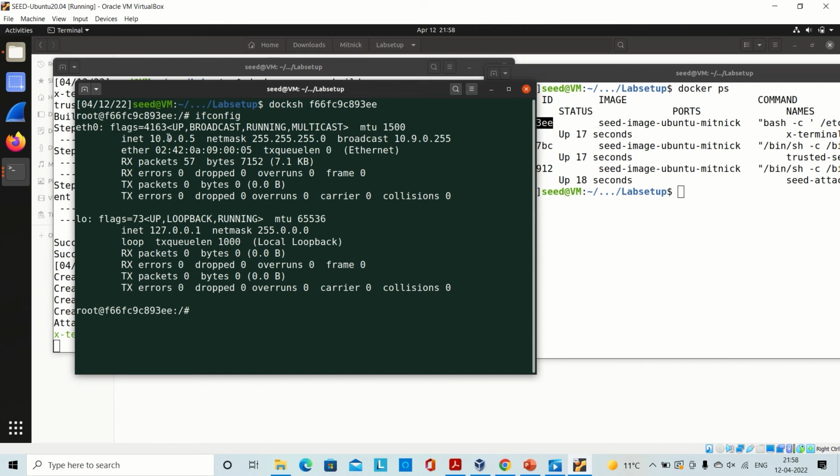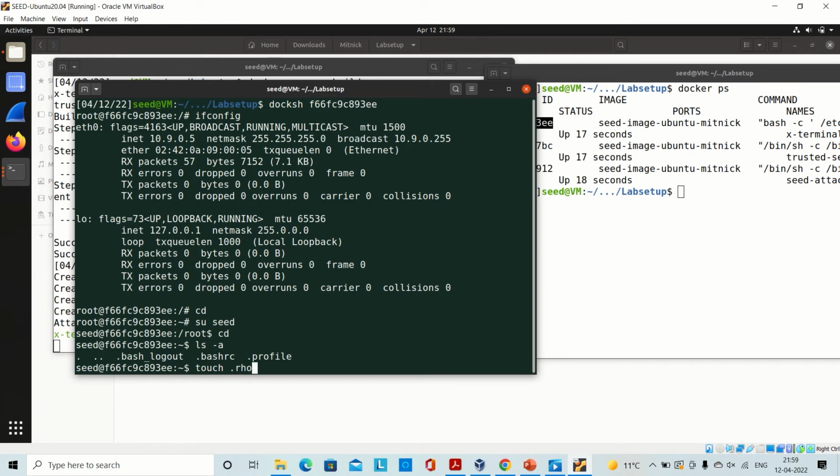You can see the IP address over here. Now we will use the seed command to switch to the seed user. Also, I will show you the files that exist here within the terminal.